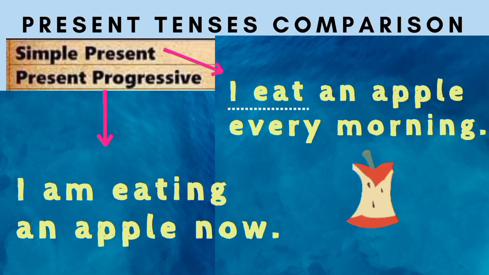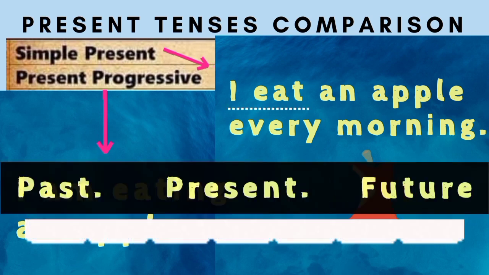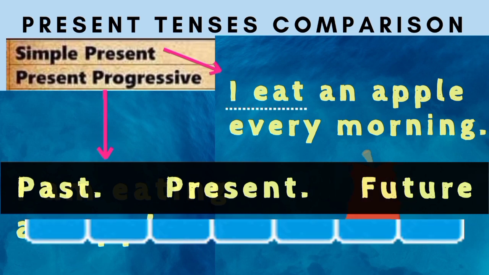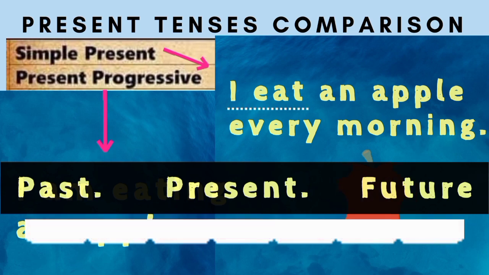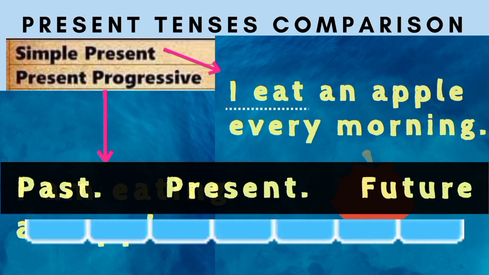In the first sentence, eat is in the simple present tense. What does that mean? If somebody were to ask me, do you eat an apple? And I said, yes, I eat an apple every morning. This is a generalized statement and indicates that eating an apple for me is a routine, past, present or future.